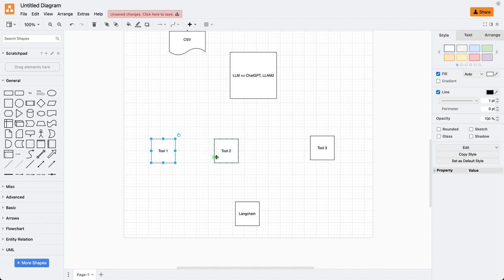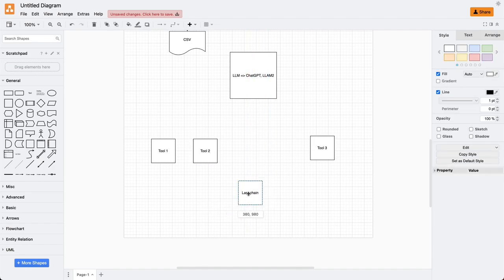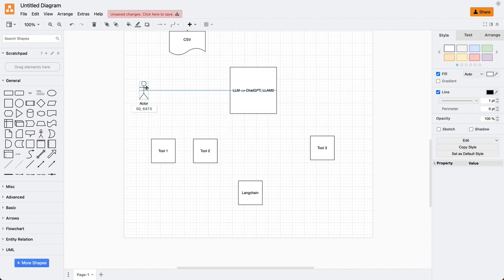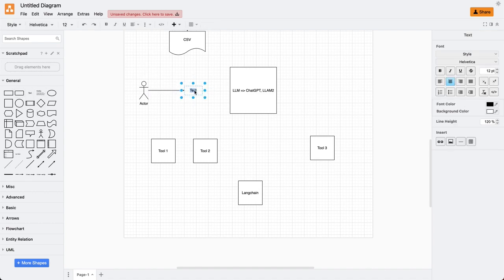So we'll have tools. What will happen is I am going to ask the LLM a question. I am an end user, and I have a question. I am going to ask the LLM a question stating: who is the famous person in the world? Like this can be my question. Who is the famous person in the world?